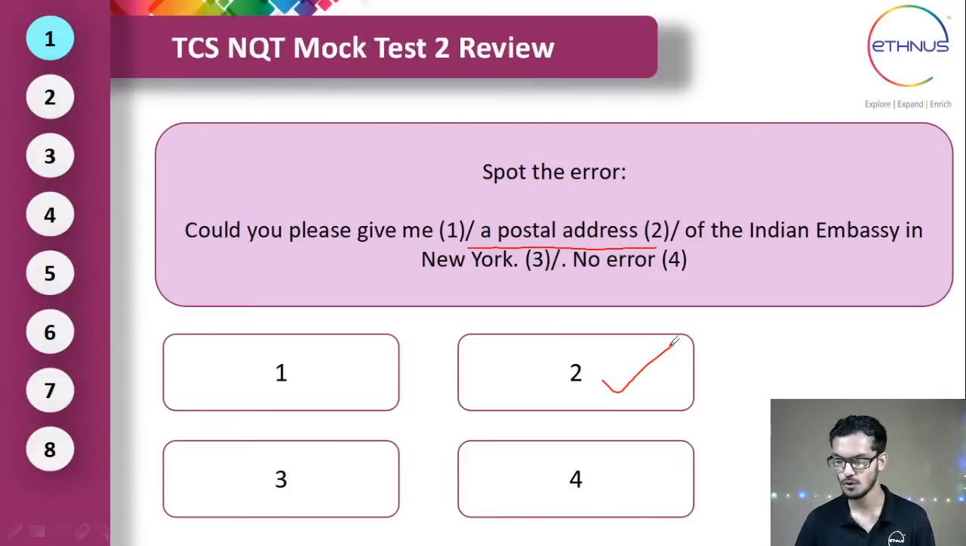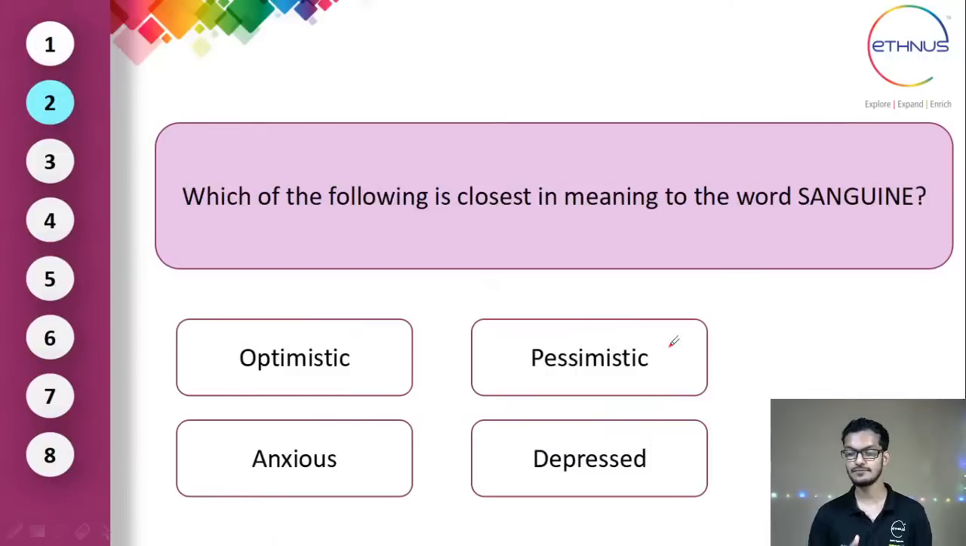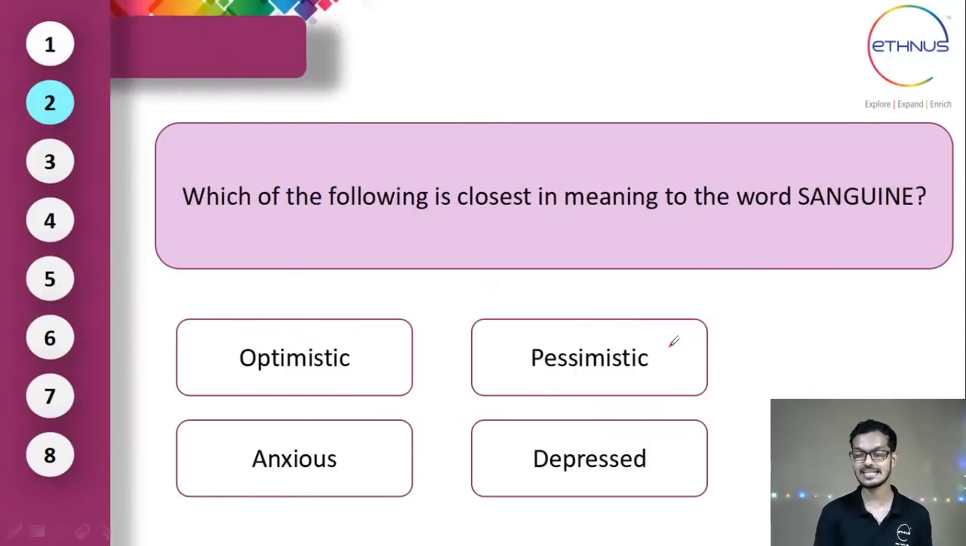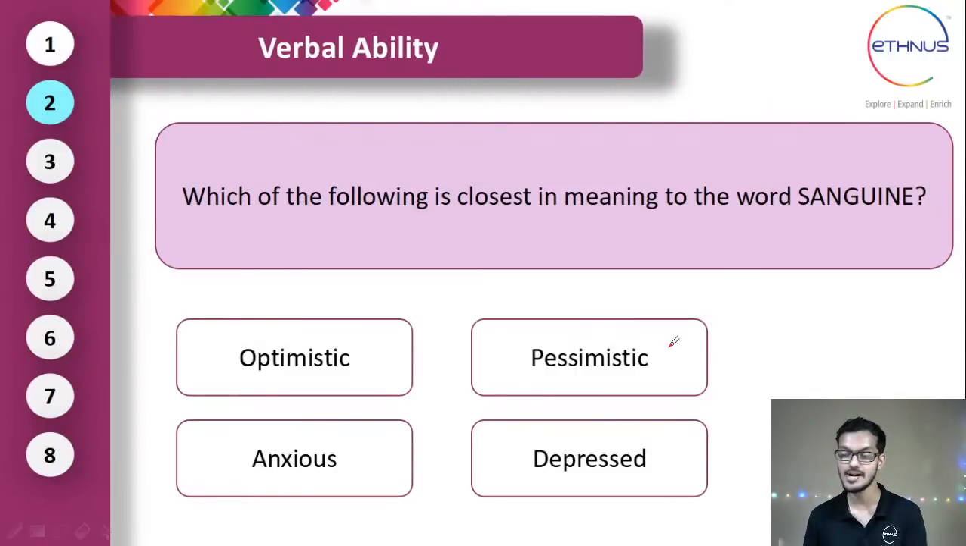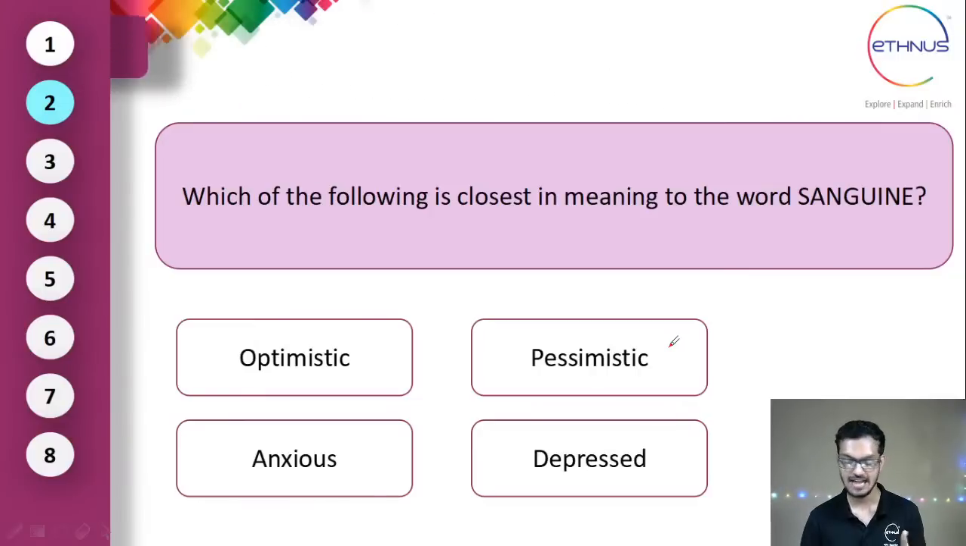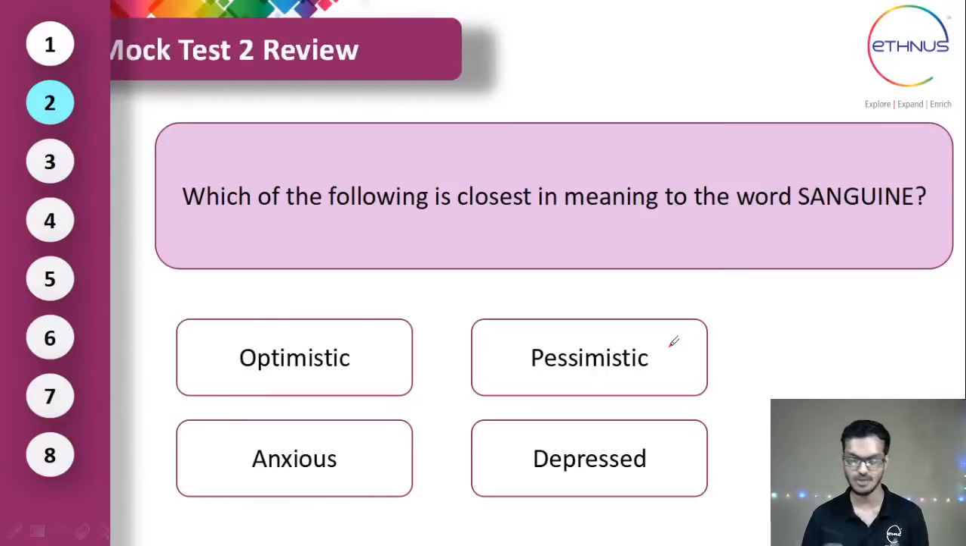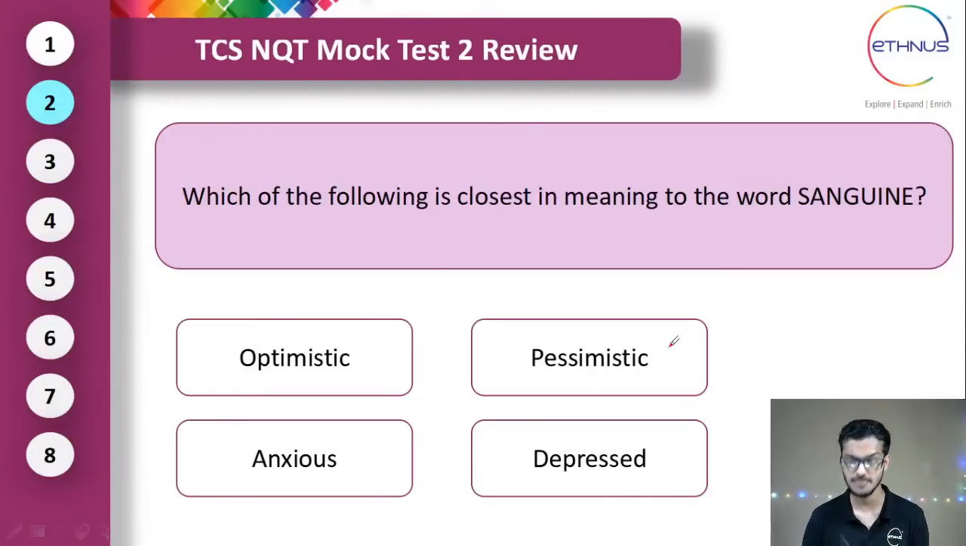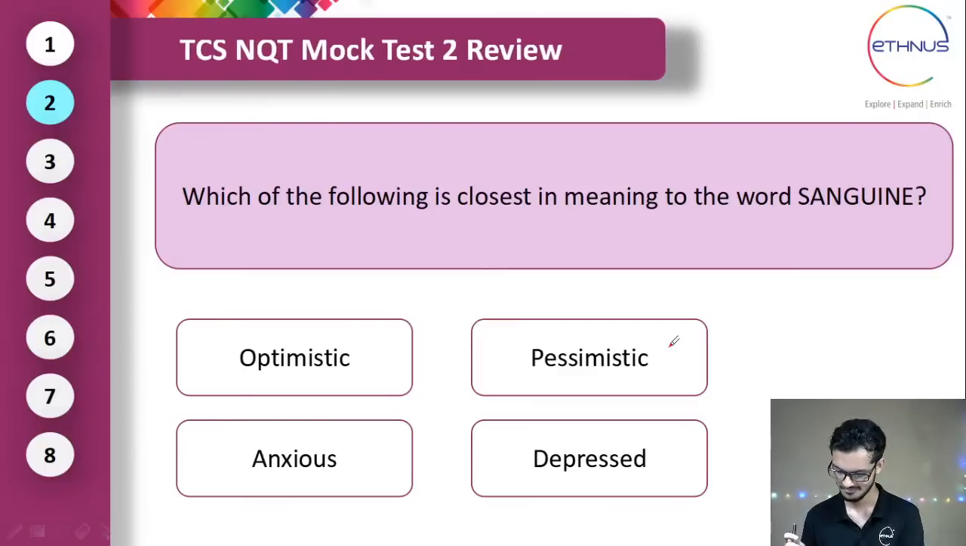Let me show you one more question that was asked. Which of the following is closest in meaning to the word sanguine? So what answer did you write in the mock test? Is it optimistic, pessimistic, anxious, or depressed? What's the correct option? Optimistic, pessimistic, anxious, or depressed?